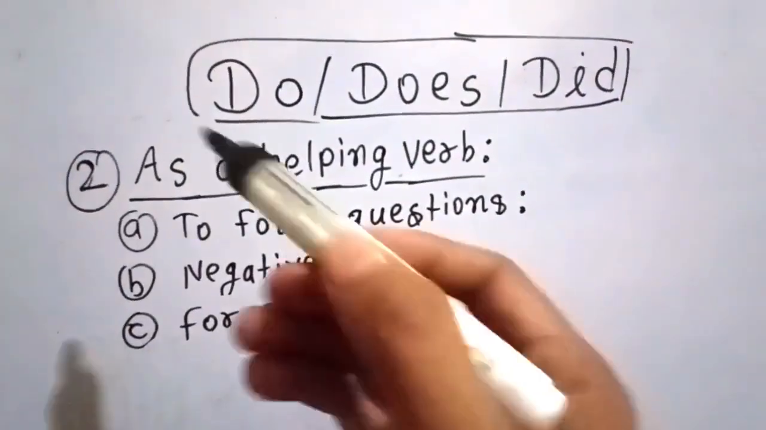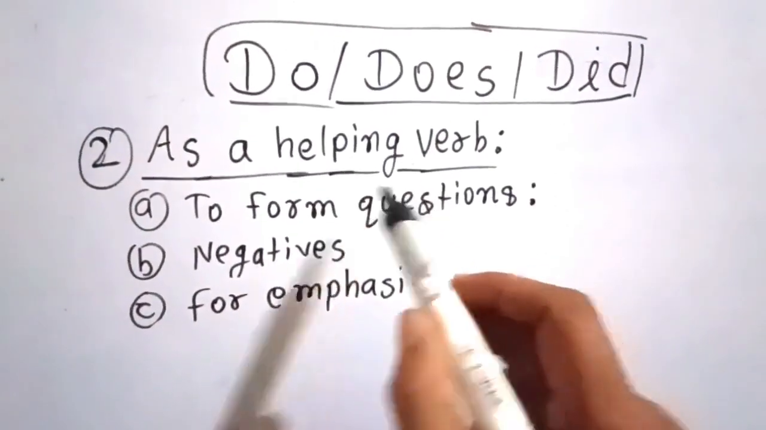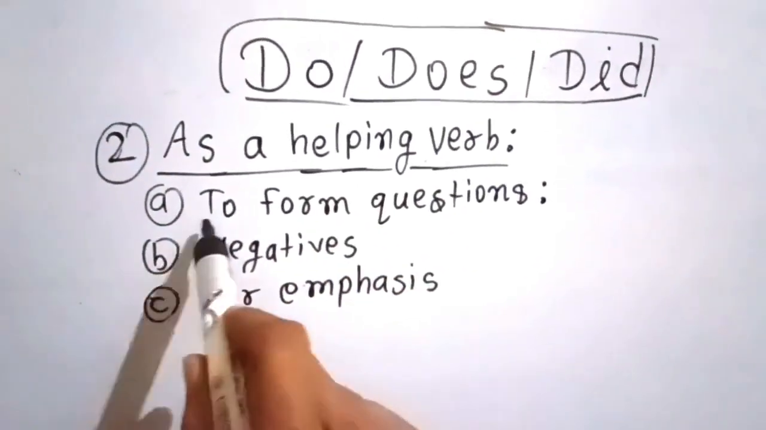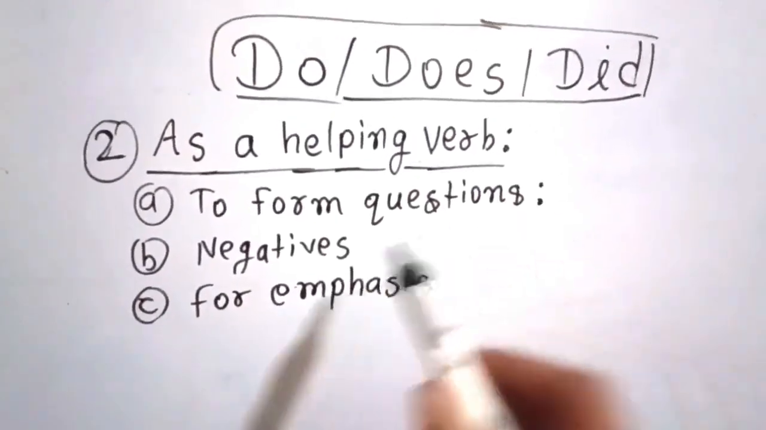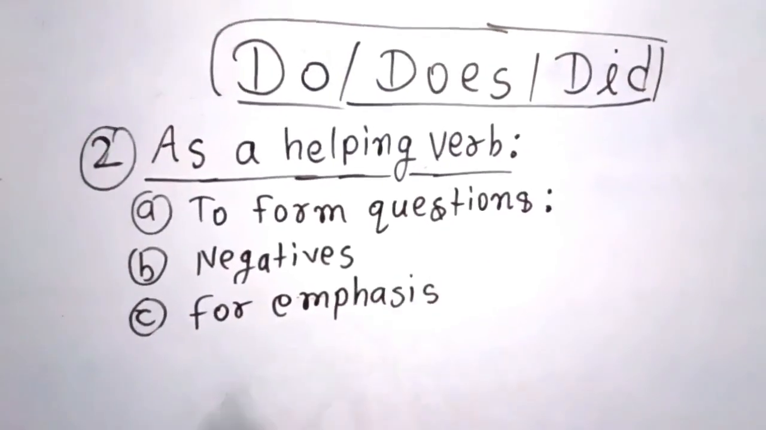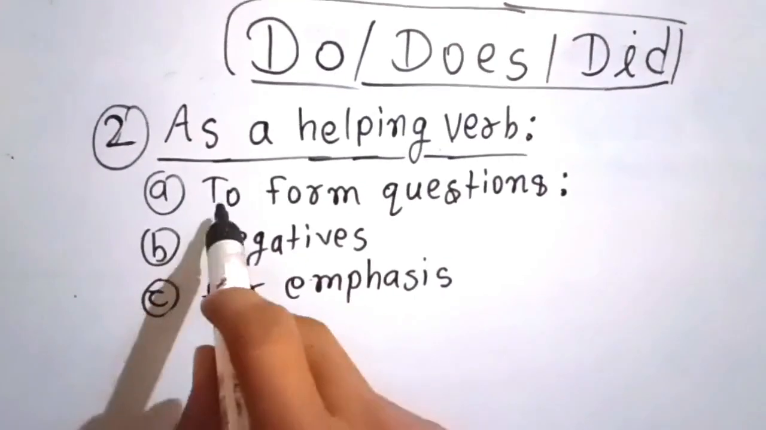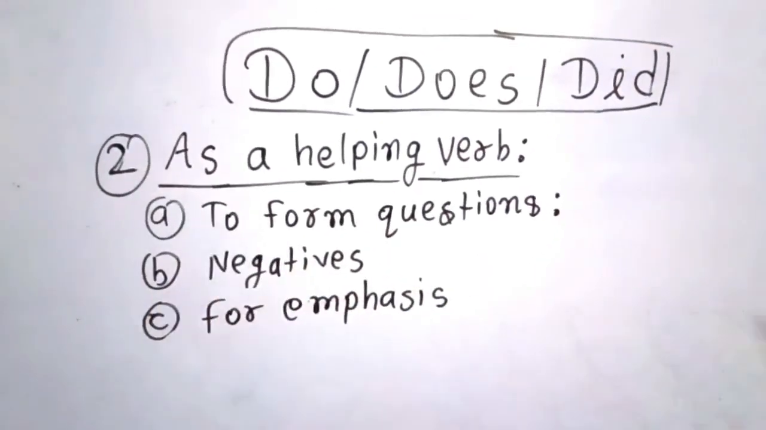Now let's talk about the second use, as a helping verb. In the helping verb group, we will use this in three cases: to form questions, सवाल करने के लिए; to form negatives, नकारात्मक वाक्यों में; and for emphasis, जोर देने के लिए. We have three things, and we will talk about them one by one. Let's get started with case A, to form questions.